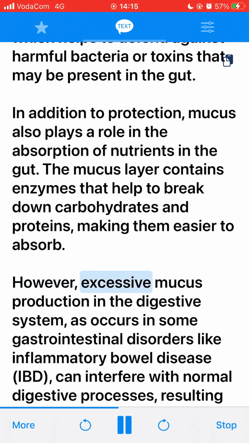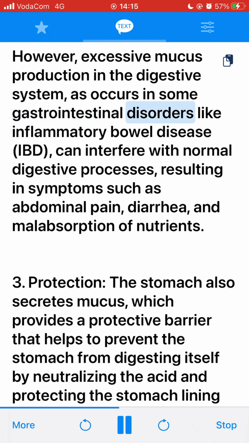However, excessive mucus production in the digestive system, as occurs in some gastrointestinal disorders like inflammatory bowel disease (IBD), can interfere with normal digestive processes, resulting in symptoms such as abdominal pain, diarrhea, and malabsorption of nutrients.